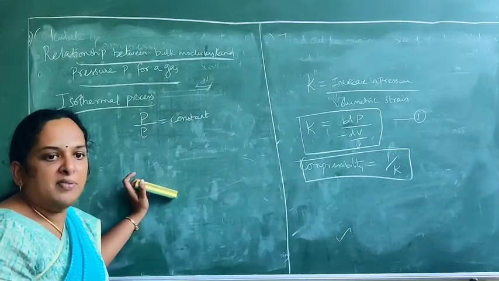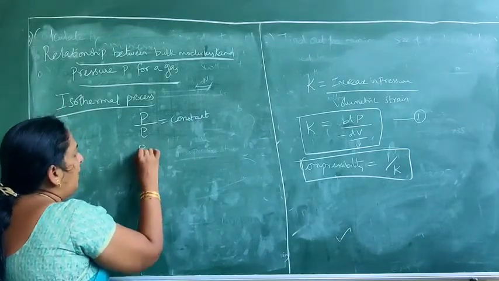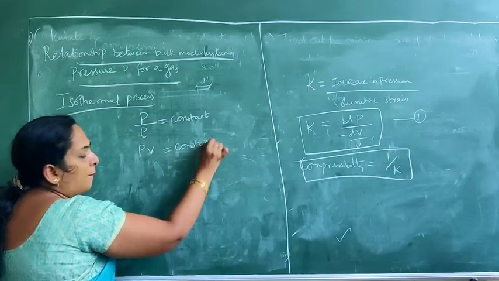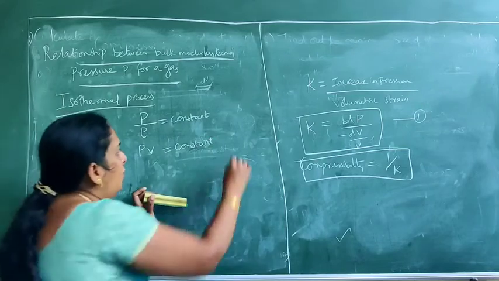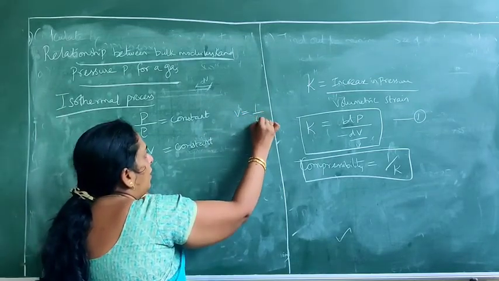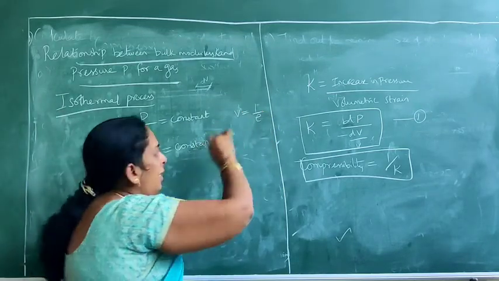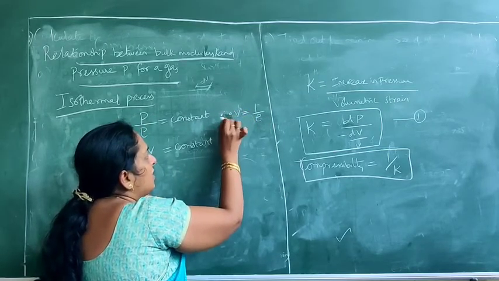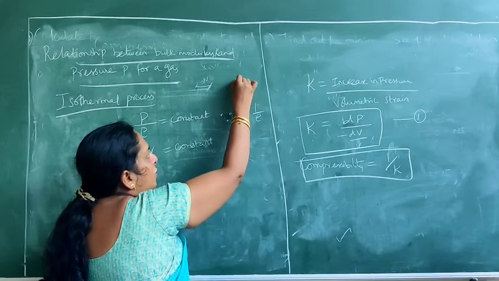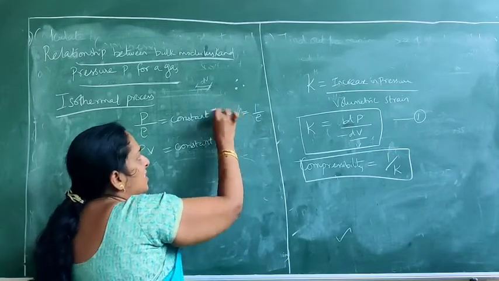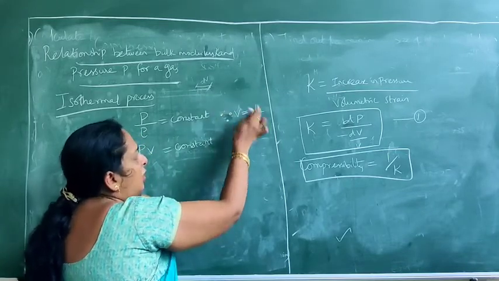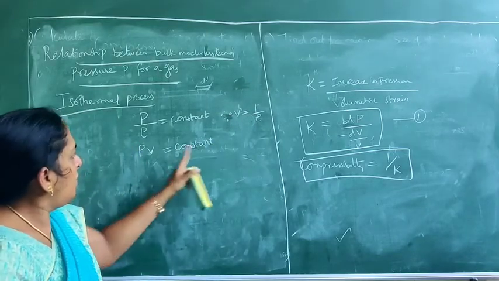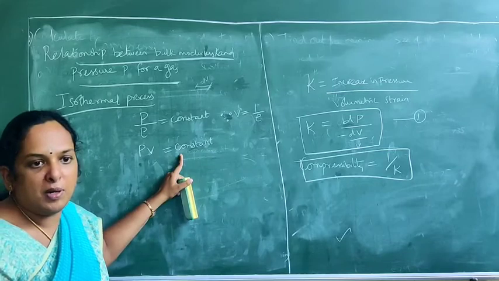In other words, PV is equal to constant, where volume is equal to 1 by rho. Mass we are keeping as 1. Therefore, since volume is equal to 1 by rho, we are considering that mass is 1. So volume is 1 by rho, and PV is equal to constant.